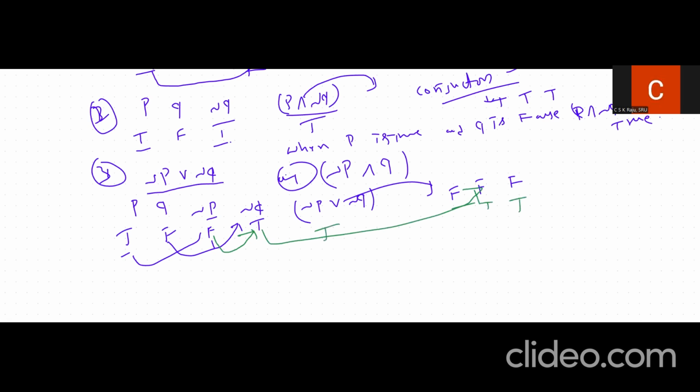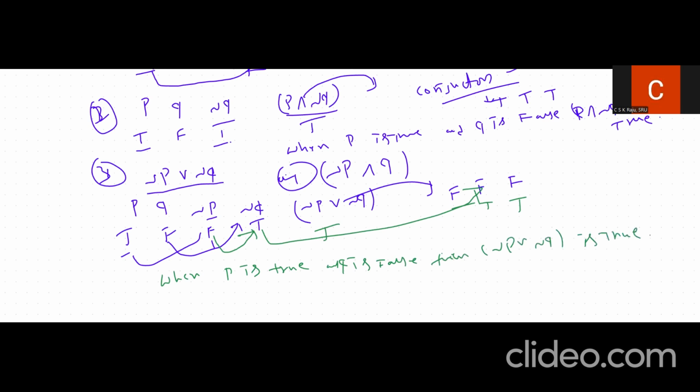Similarly, if you write in terms of P, when P is true and Q is false, the result is that negation P disjunction negation Q is true.